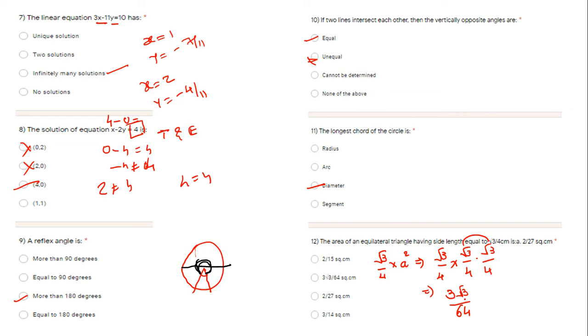At the time of the examination, did you people not feel difficulty in this question?